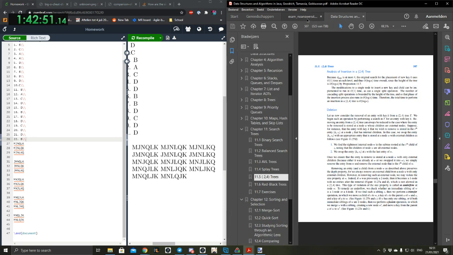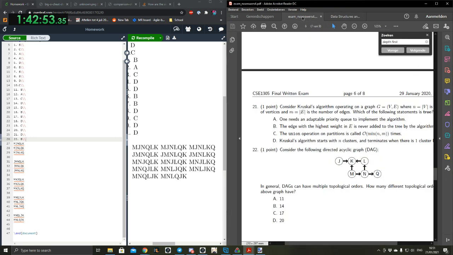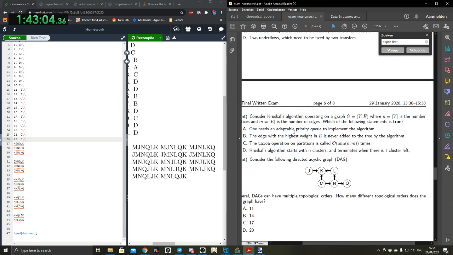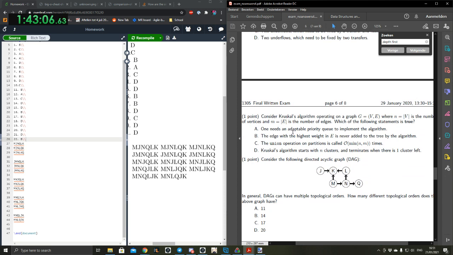By the way, are we sure about 21? Why can't it be C? Why is C wrong? We just know D is correct. We haven't checked the rest. I think D is not necessarily correct, because if the graph isn't fully connected, then you might end up with more than one cluster. That is true. A graph could just be a forest, two trees with only 2 nodes with 0 edges. So there might be more than one cluster left.